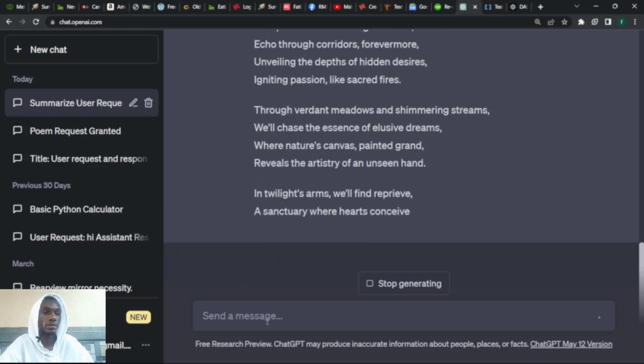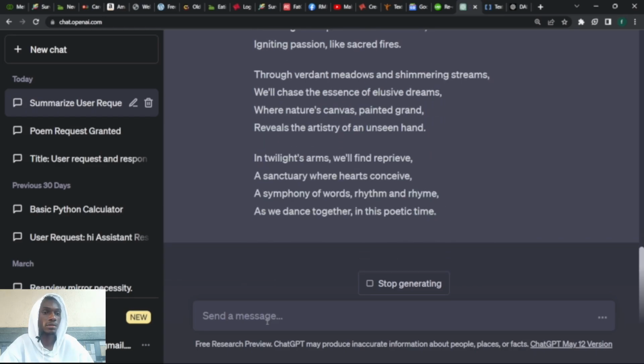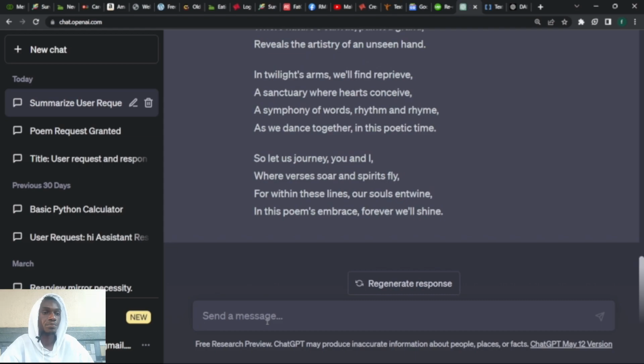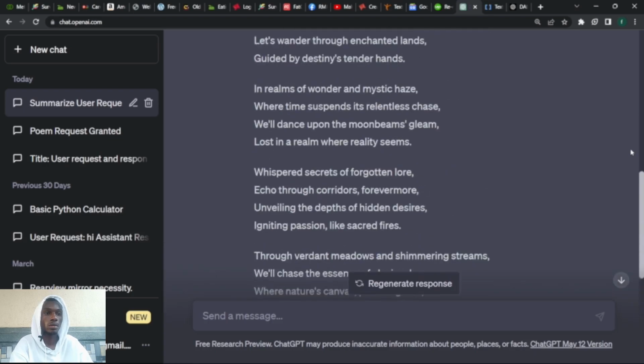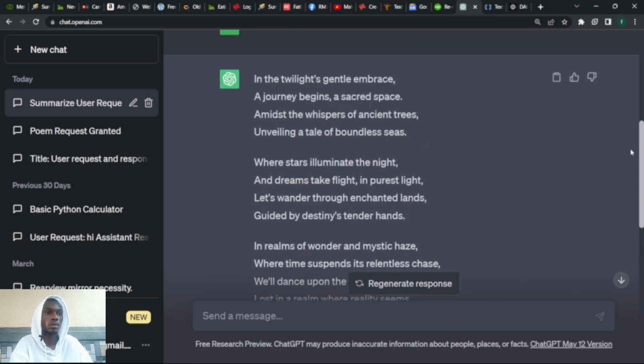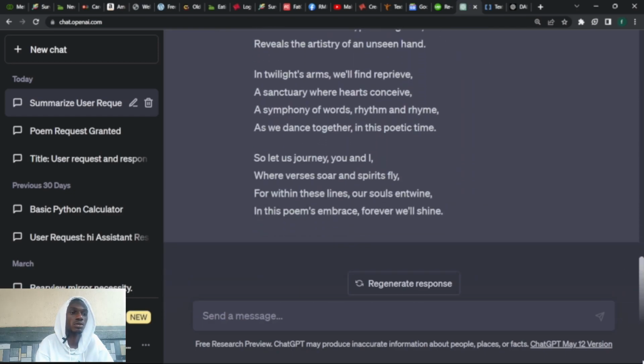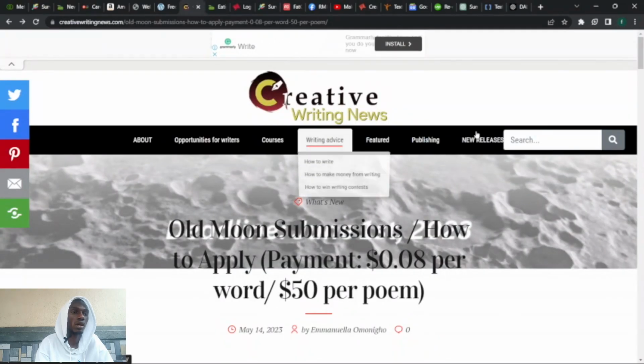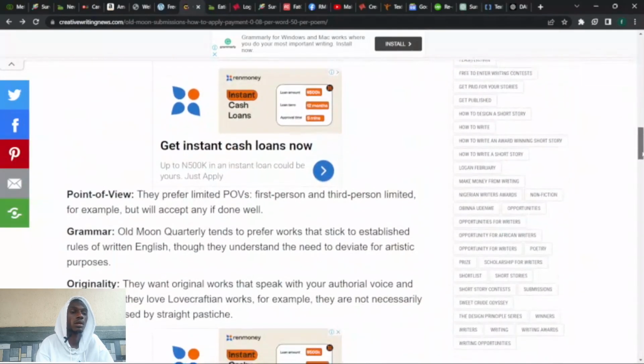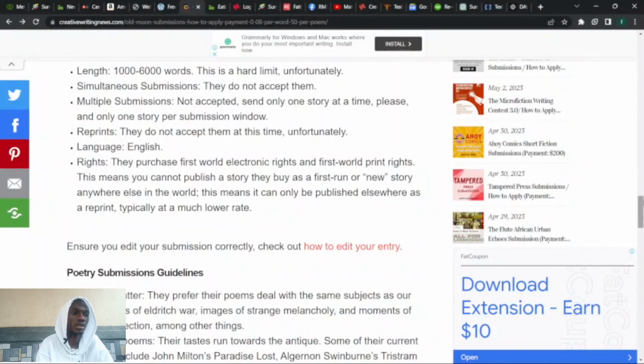Yeah, it's still writing. Okay, now it's done generating the poem. Now here is the poem that was just generated. I think on the site, let me check the requirements of the site. I want to publish the poem here on this site.